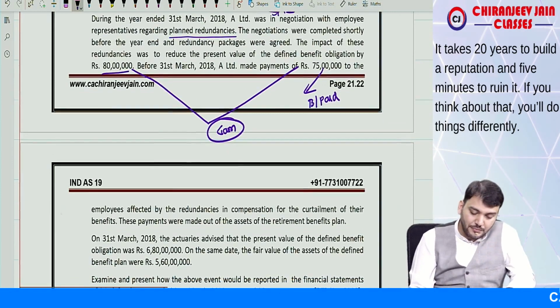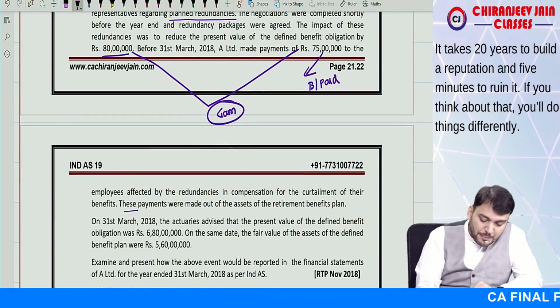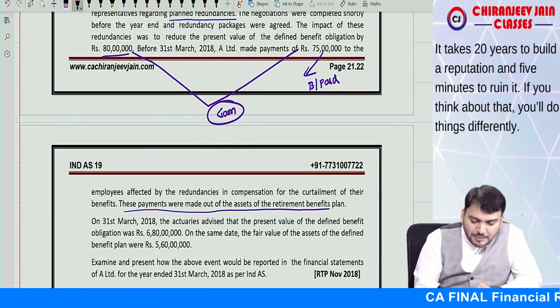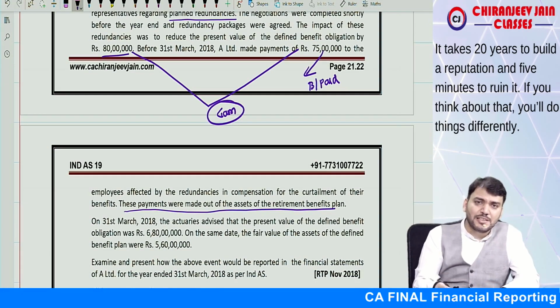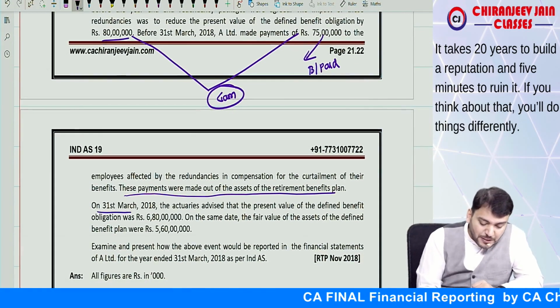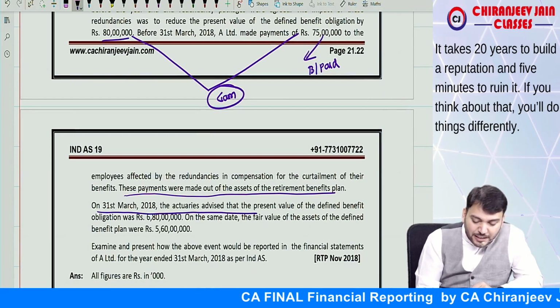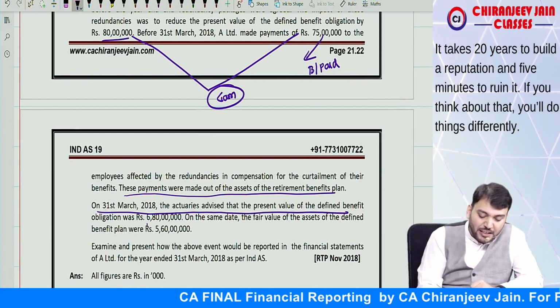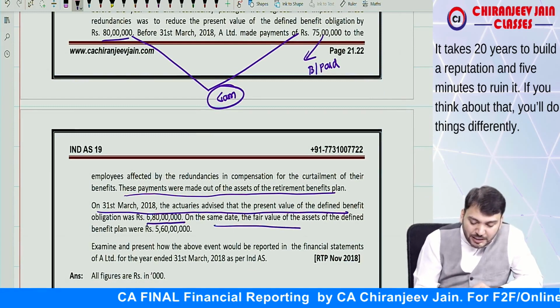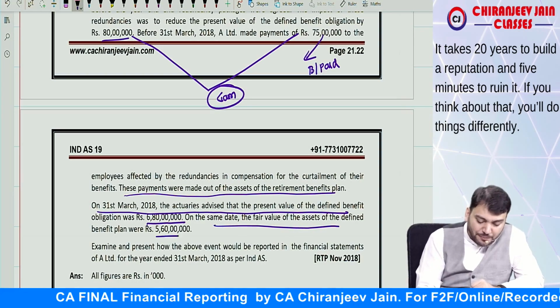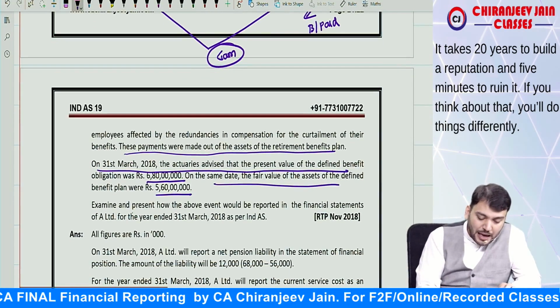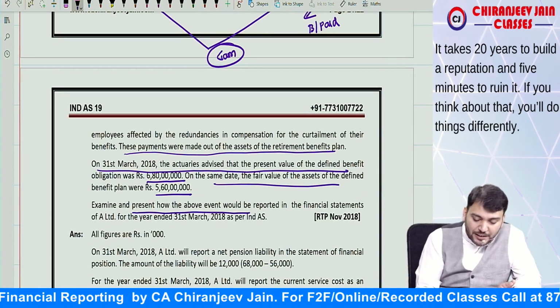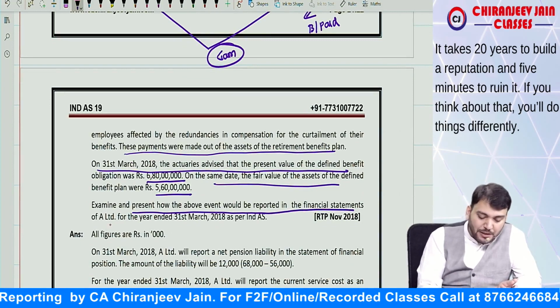Then this payment was made out of the assets of the retirement benefit plan. It is not given in the question, but we will assume this. On 31st March 2018, the actuaries advised that present value of defined benefit obligation is 6 crore 80 lakh, and on the same day fair value of plan asset is 5 crore 60 lakh. Examine and present how the above events would be reported in financial statements of A Limited